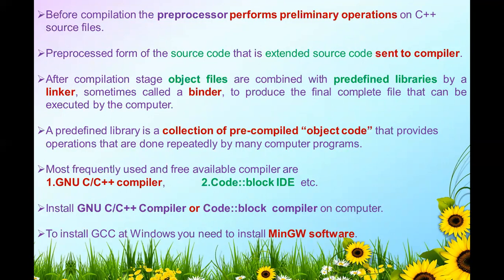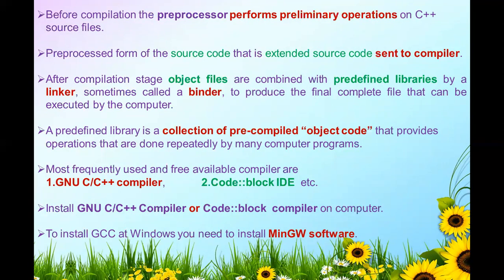The most frequently used and freely available compilers are the GNU C, C++ compiler and the Code Blocks IDE. A number of IDE environments are available, but the famous Code Blocks IDE is very nice.